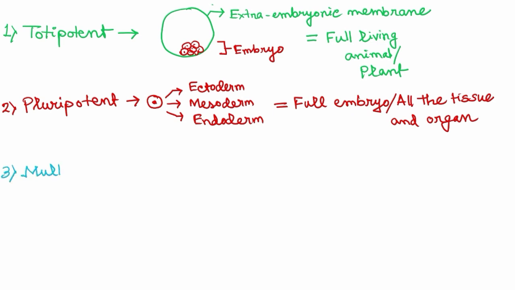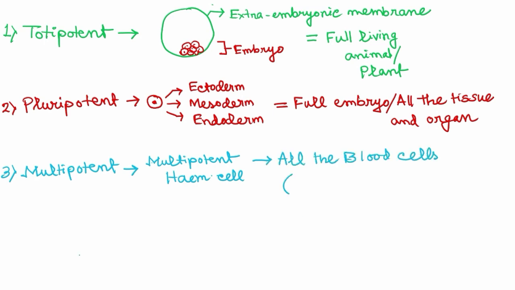The third type of stem cell is the multipotent stem cell. An example of multipotent stem cell can be the multipotent hematopoietic cell, that means it gives rise to the blood cells. So these kinds of multipotent cells give rise to all the blood cells, RBC, WBC and platelets.